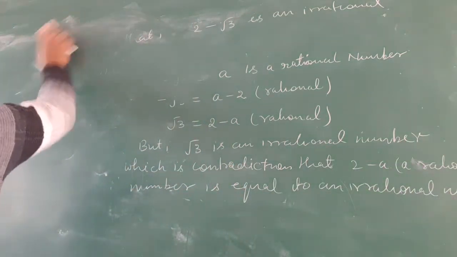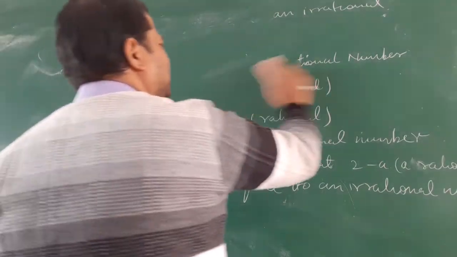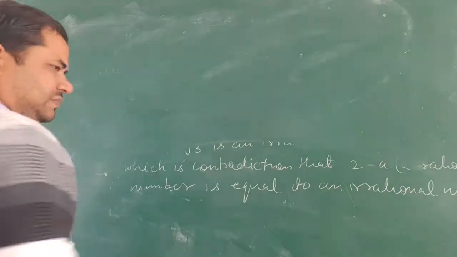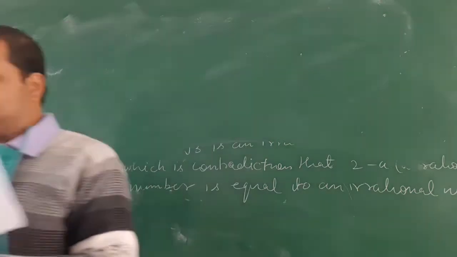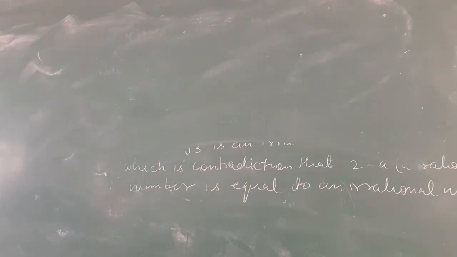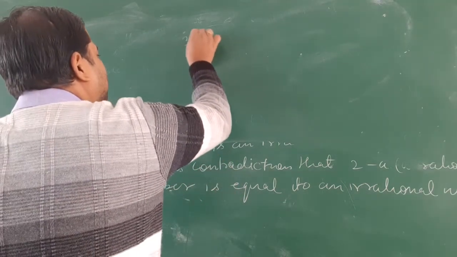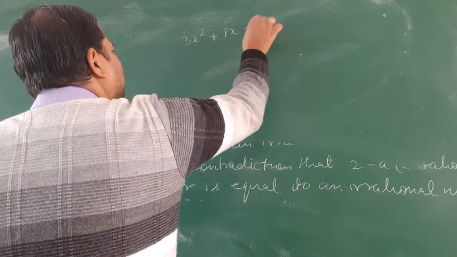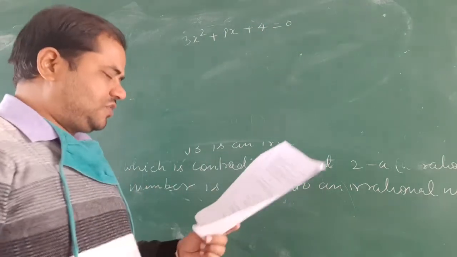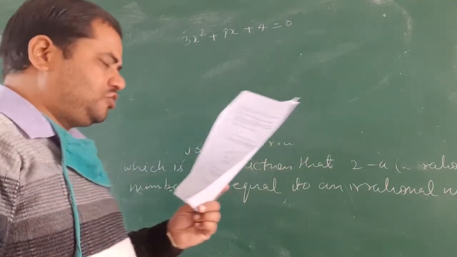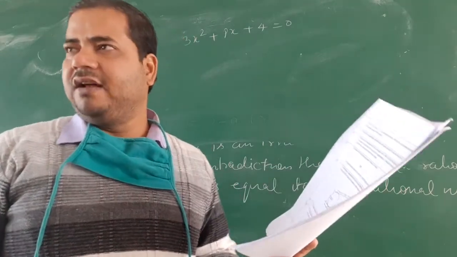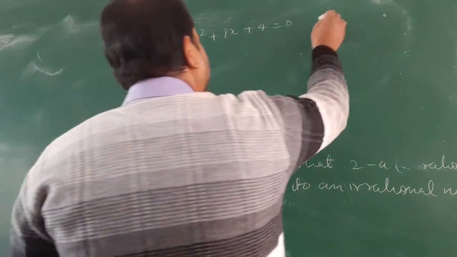There is an internal choice also. So question number 28. See, if one root of the quadratic equation 3x square plus px plus 4 is equal to 0 is 2 by 3, that means one root is 2 by 3.